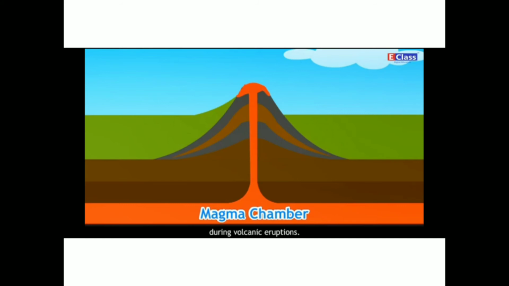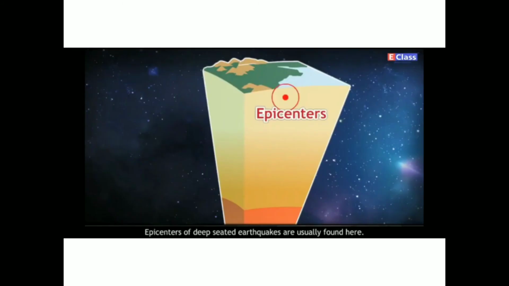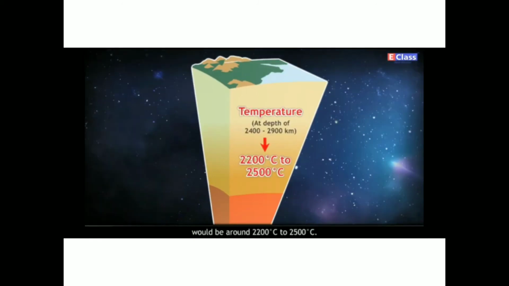The epicenter is deep-seated. Earthquakes are usually formed here. The mantle begins at a depth of around 42 kilometers from the earth's surface. The internal energy released due to the magmatic movements occurring in this layer is responsible for mountain building, rifts, volcanic eruptions, earthquakes. In this layer, it is inferred that the temperature at a depth of 2400 to 2900 km